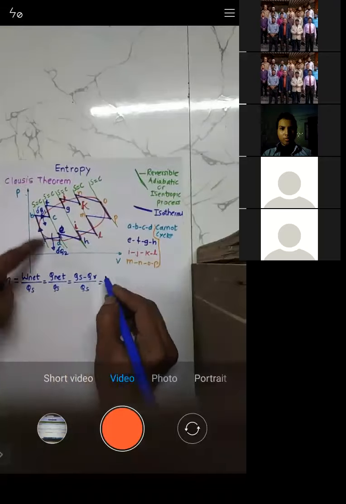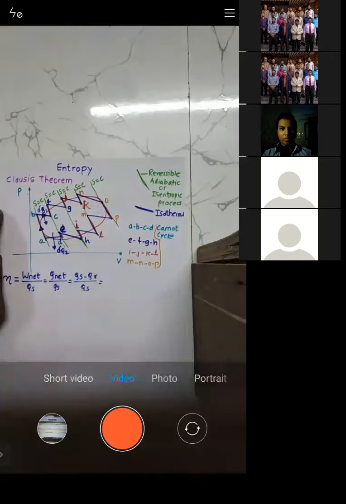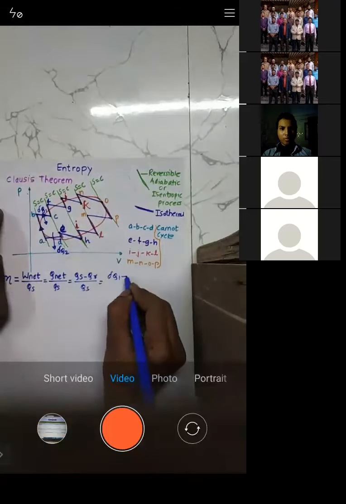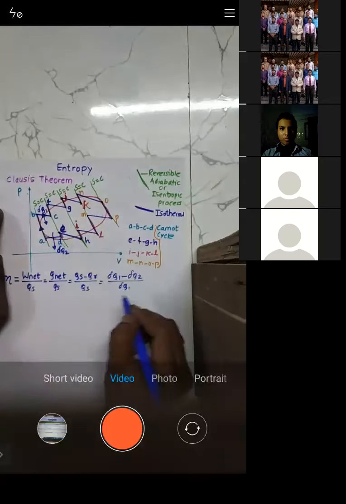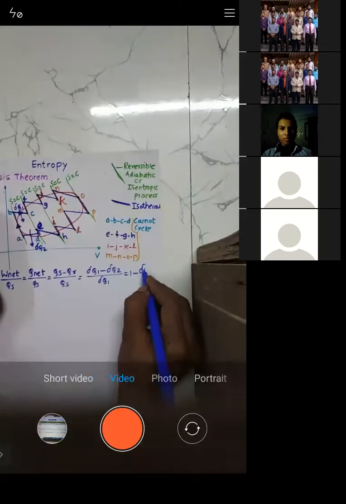Now during this cycle A, B, C, D, how much heat is supplied? Del Q1 amount of heat is supplied. How much heat is rejected? Del Q2 amount of heat is rejected. Upon heat supplied, which is del Q1, we get efficiency equal to 1 minus del Q2 by del Q1.